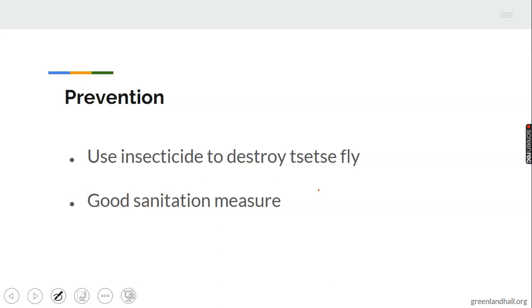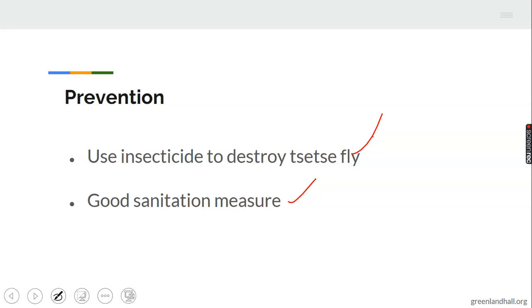Prevention. Use insecticide to destroy the fly, which is very important, as I have just mentioned. Use insecticide to destroy the fly, and good sanitation measures. Good sanitation measures will help to prevent the spread of trypanosomiasis. Take note of that.